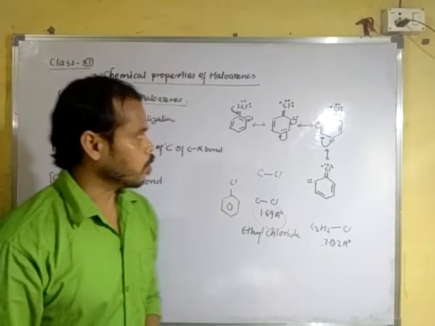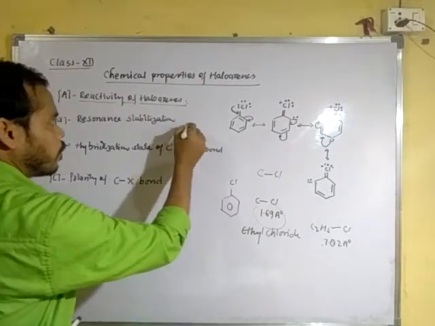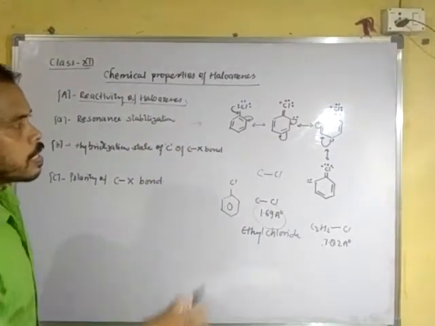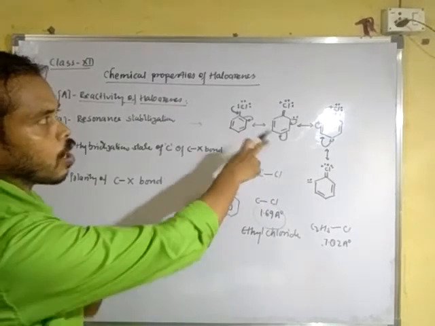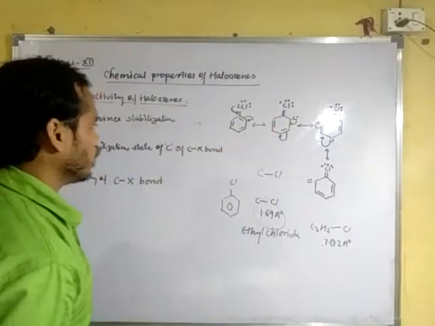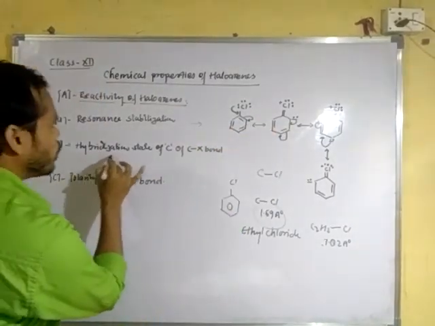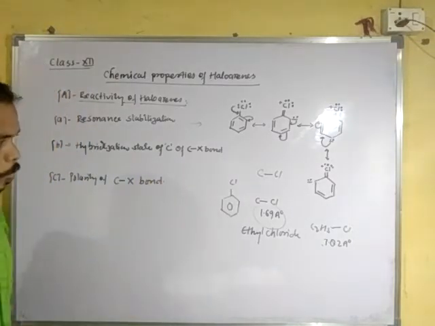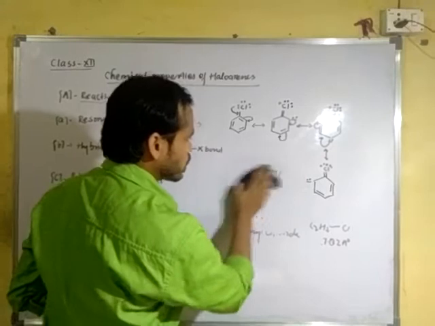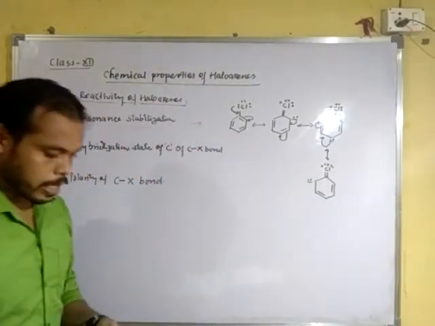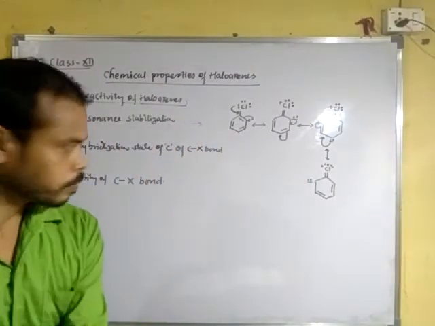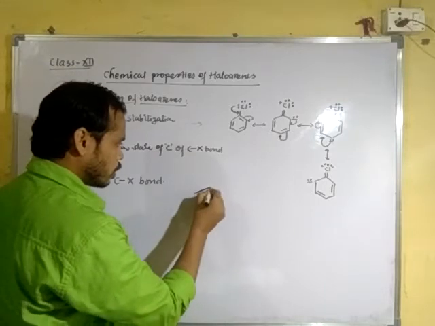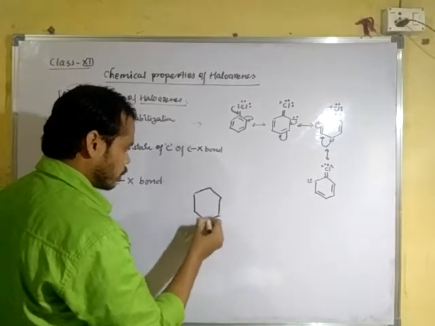Now this is one factor which causes the lower reactivity of haloarenes. The second one is the hybridization state of the carbon-halogen bond. Now once again we are drawing the structure of haloarenes like this.